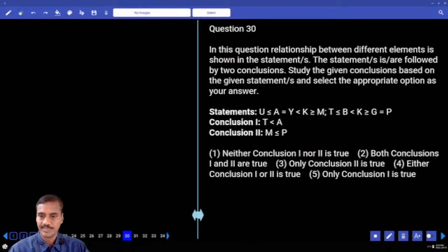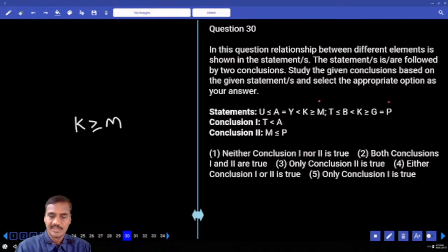Next one, M and P. Now which element is common? K is common. Now K greater than or equals to M. And K greater than or equals to P. That is P lesser than or equals to K. Hence opposite symbol, no relation. And next one. Then neither one nor two. Neither one nor two. Choice 1 for 30th.